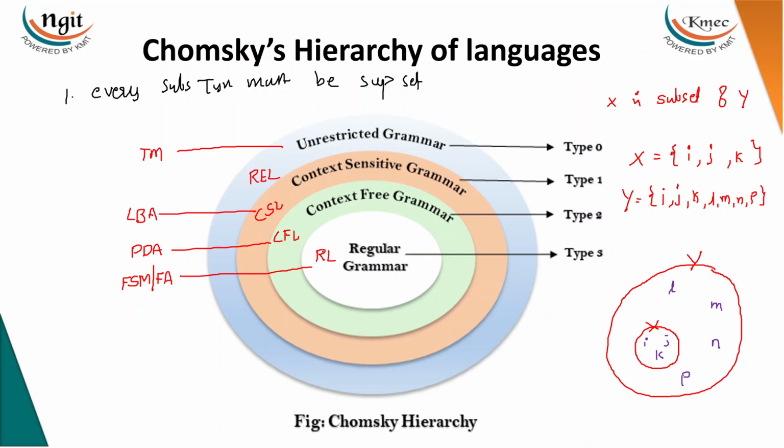So every regular is CFL, every CFL is CSL, every regular is CSL, every regular is REL, and so on. This is the relationship.